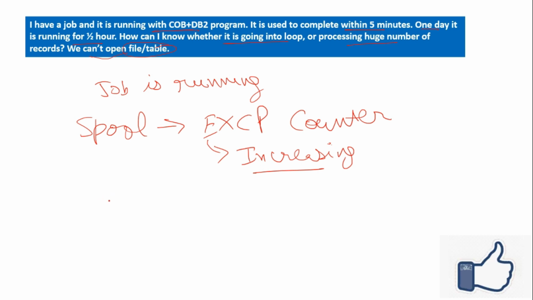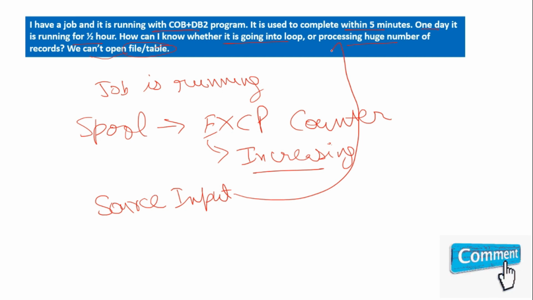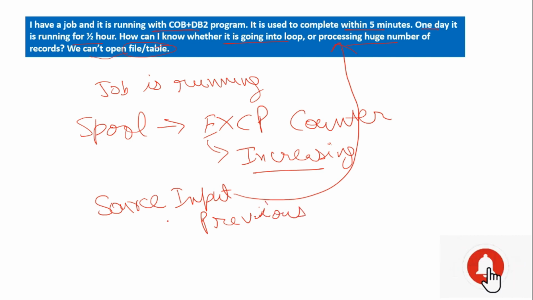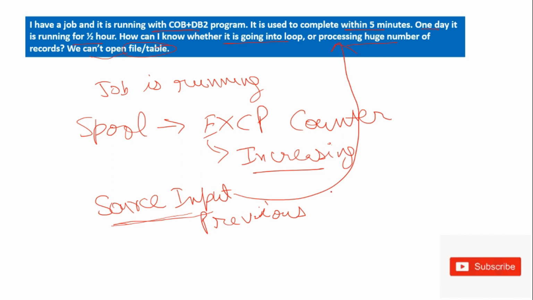And the second option is you can check the source input file, even if that file is not being used in that step. Meaning in the previous step this source input file is used, and you can check how many records this input file has. According to that you can decide whether your job is going into a loop or not. First you can check the spool, and then you can check the source input file.